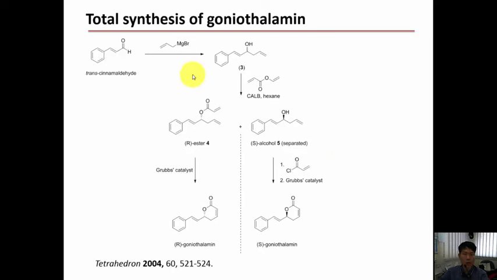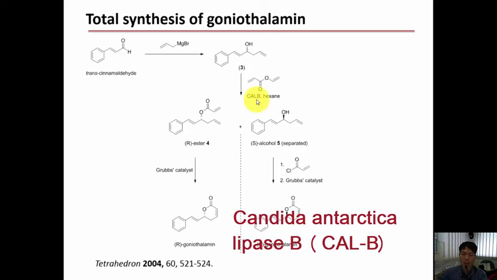So here in this reaction scheme, you will see that in your synthesis you will make two compounds, both the enantiomers of Goniothalamin. So we begin with the Grignard addition of trans-cinnamaldehyde and make a homoallylic alcohol. And in the second step, the racemic alcohol will be separated into its pure form, in the process known as chiral resolution. Now, CALB is short for Candida antarctica lipase B.